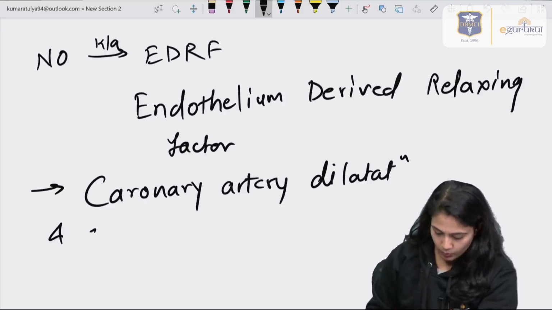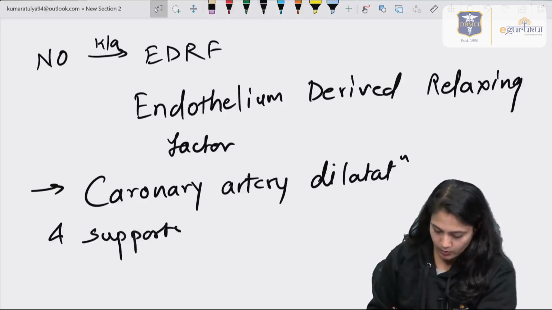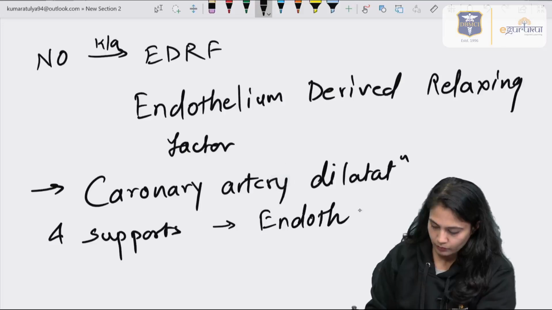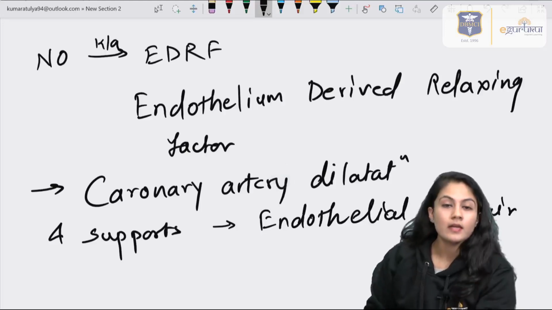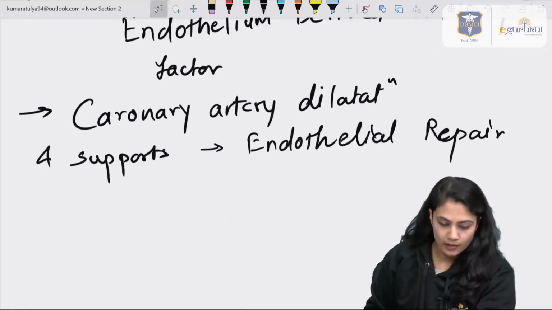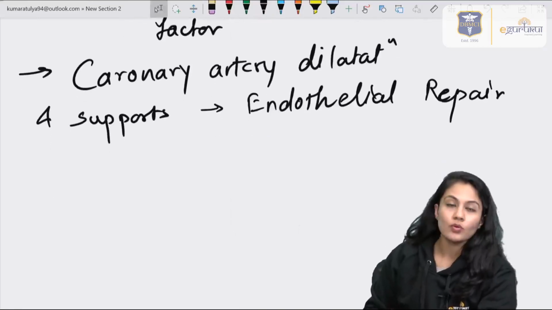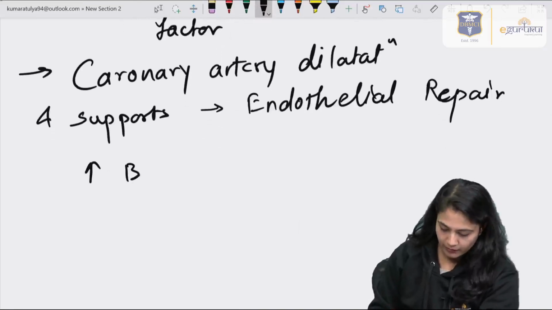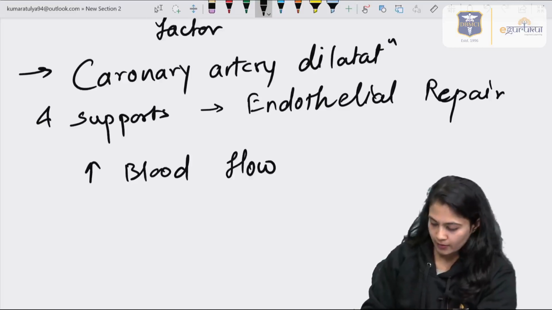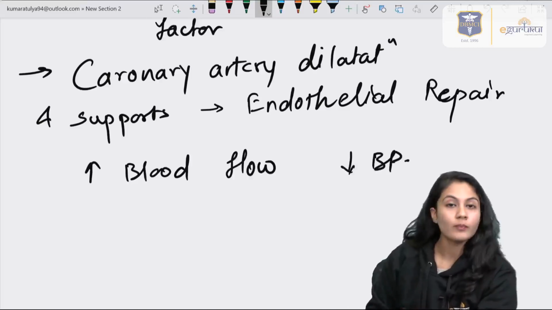And it also supports the endothelial repair. Right? So it is doing two works, that is the artery dilatation and endothelial repair. And if it is causing this, the effect will be increased blood flow and a decrease in the BP.